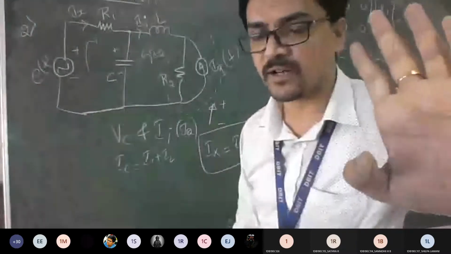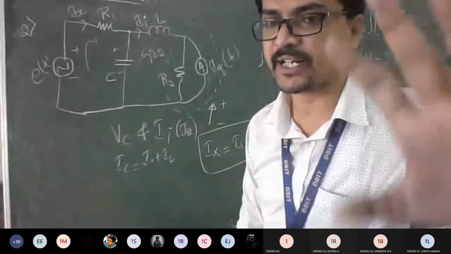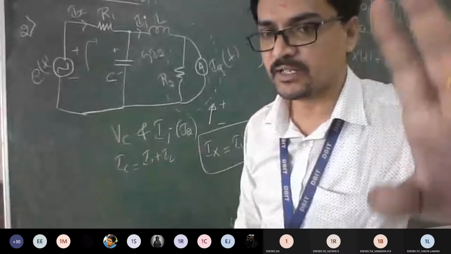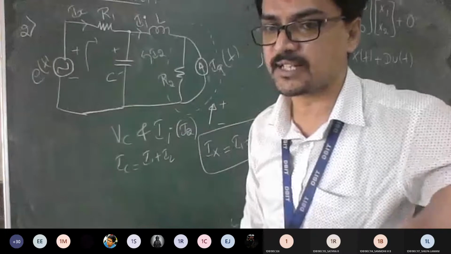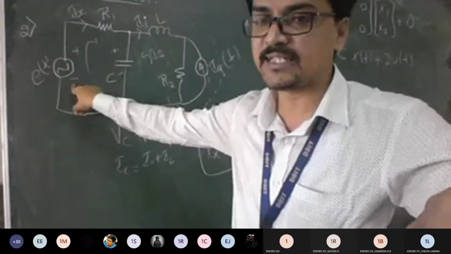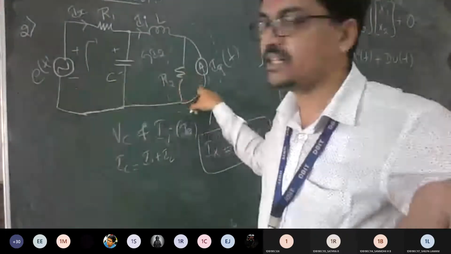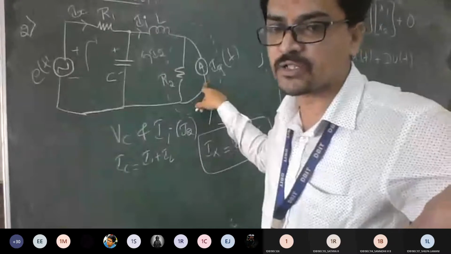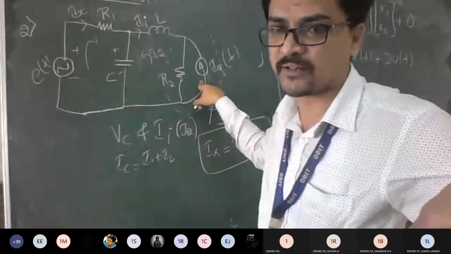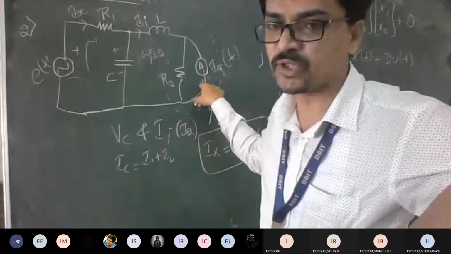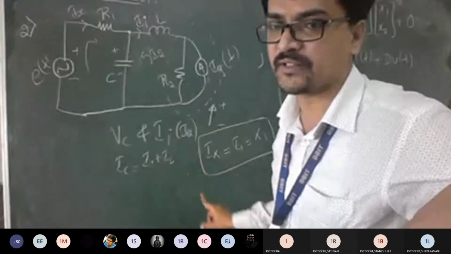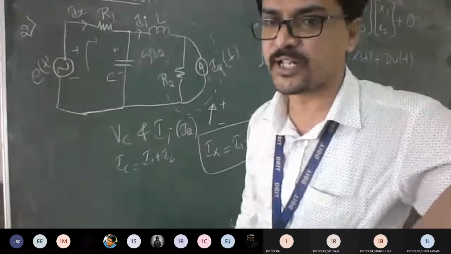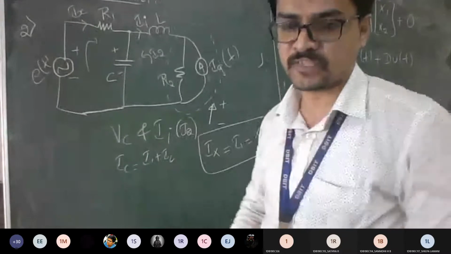The input variable concept is simple, guys. Wherever you have a current source or voltage source, if you have a current source, convert it to a voltage source, and that also you can consider as an input. Here I can take this as E of t, one input. Similarly, after converting this to a voltage source, I am going to get some G of t into R. That is also one input. So these two are the input variables, two state variables and one output. Is it okay now? The logic? Shall we move on with the problem now?